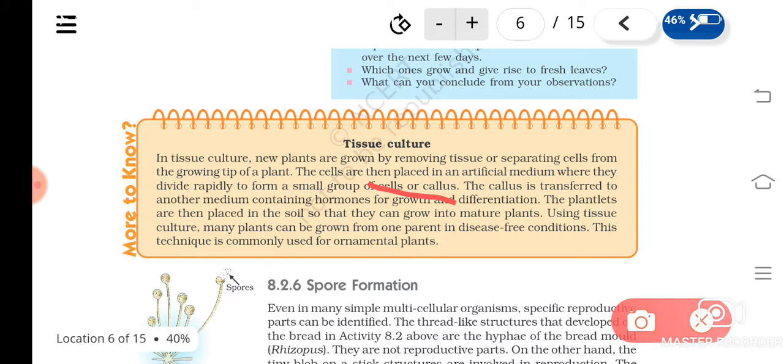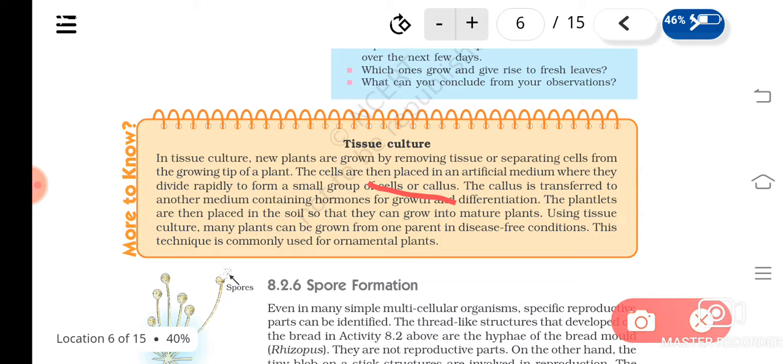From that callus we can cut it and transfer it into some other medium containing different hormones. There the growth and differentiation takes place, and roots will be produced and then shoots will be produced. So this plant can be cut and grown in the fields. This is also known as micro propagation, because from a very small part of the plant, thousands of plants can be produced by this method.